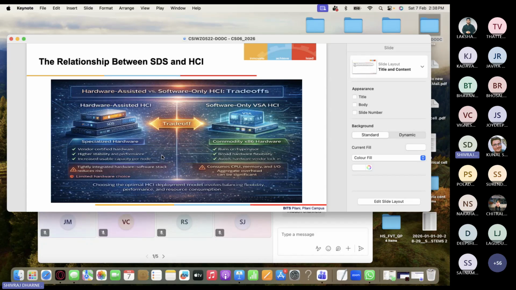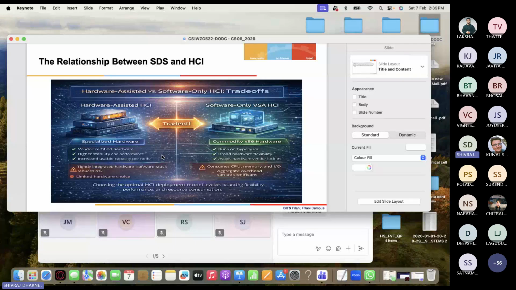Okay, so sometimes you may be asked the question, right? What is the difference between a software defined solution and hyperconverged infrastructure? You should say this is hardware assisted versus software only. Software only is HCI, right? So people can ask you, what is the trade-off? What is good, hardware assisted HCI or software only HCI, right? So we can give the differences, right?